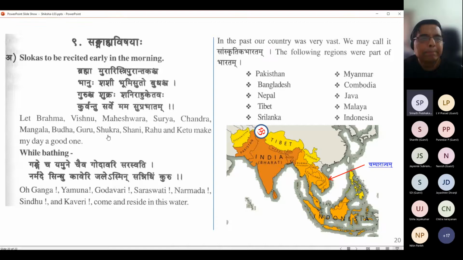I had a query about Tripurantaka. It means the god who destroyed, who ended Tripura. There were three cities created by demon kings, and this is a story in the Vishnu Purana, that is what I remember. In Tamil they say Siripuram Erithavar, the one who burned the three cities.